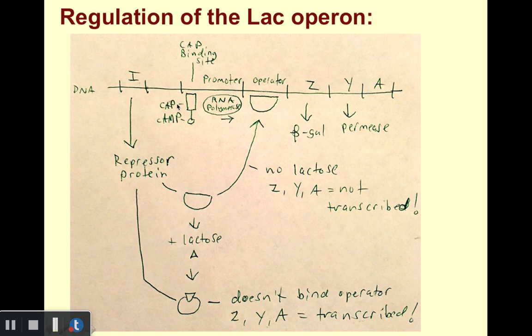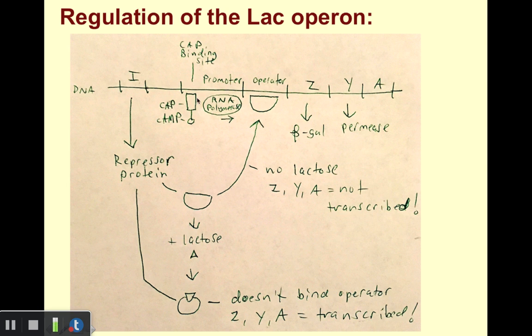And also, here's a complex consisting of CAP as well as cAMP, or cyclic adenosine monophosphate. What happens is that this CAP-cAMP complex can bind to the promoter. That also facilitates the binding of RNA polymerase to the promoter, which would ultimately facilitate transcription of these genes.